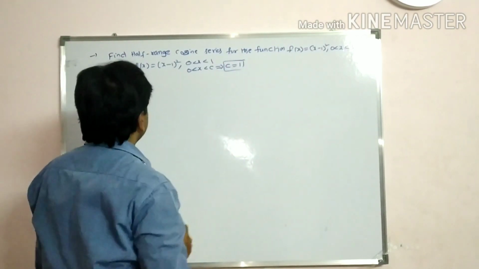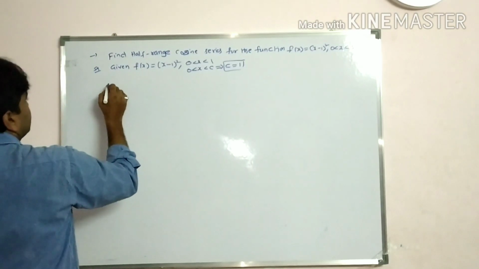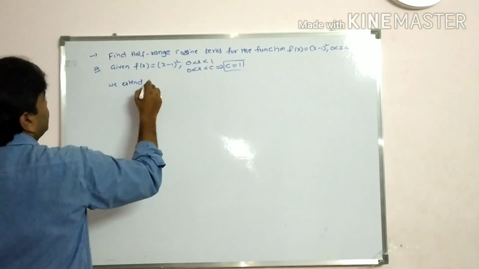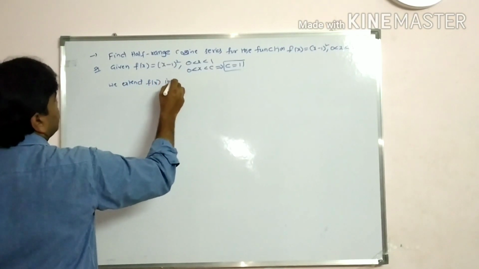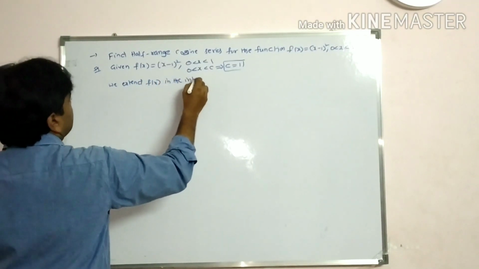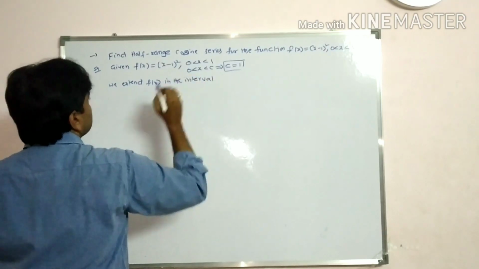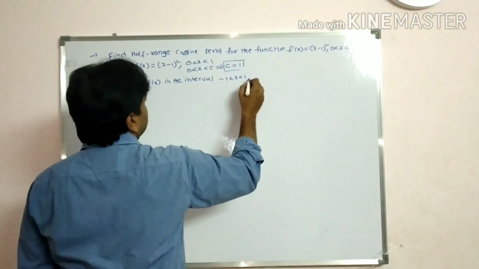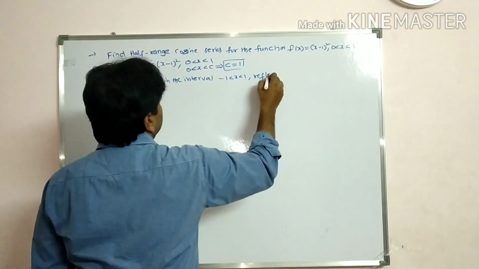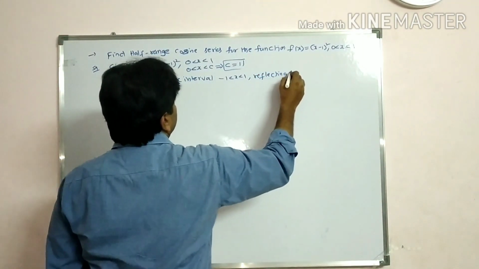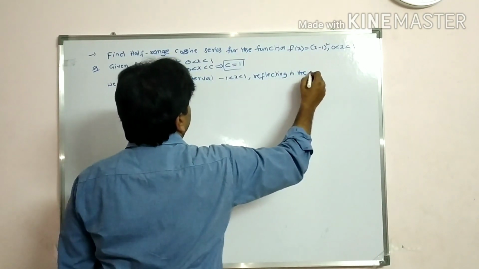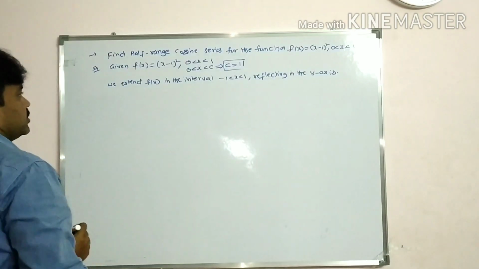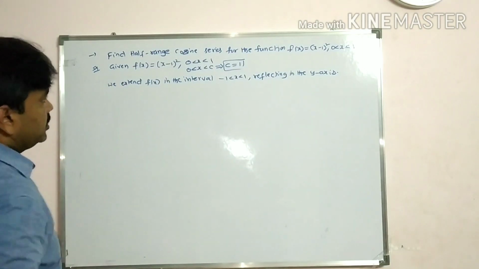C value is 1. Now we extend f of x in the interval, which interval, students? Minus 1 less than x less than 1, reflecting in the y-axis, because it is a cosine series.